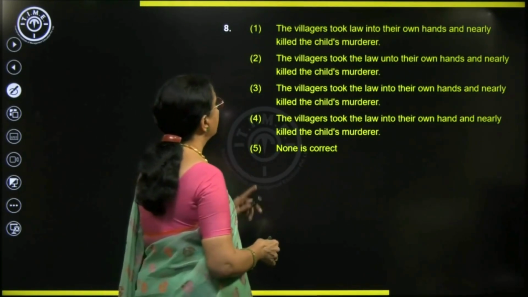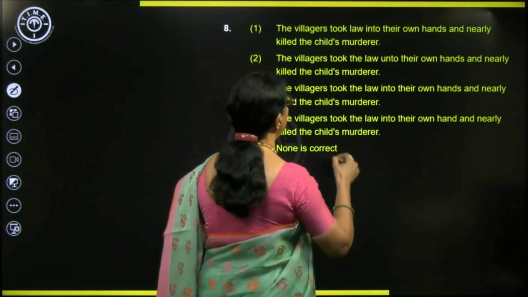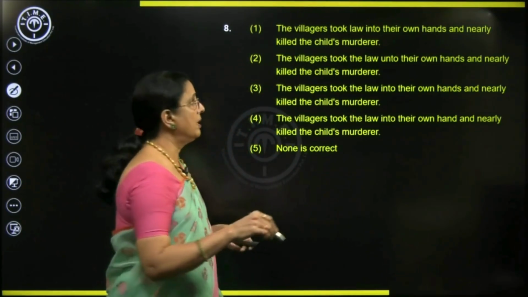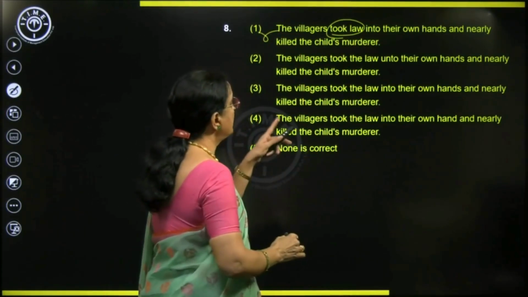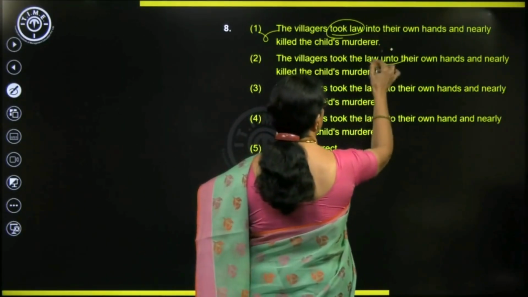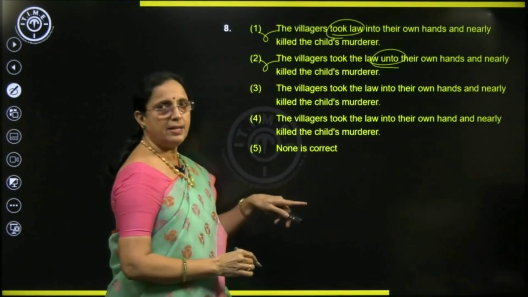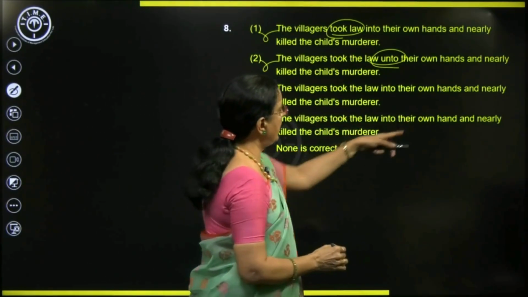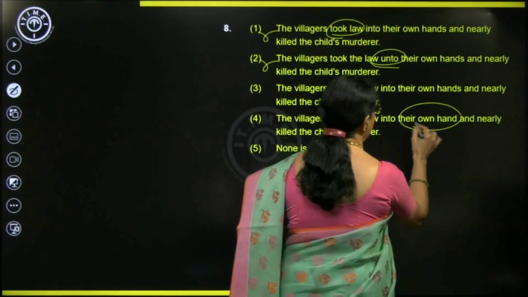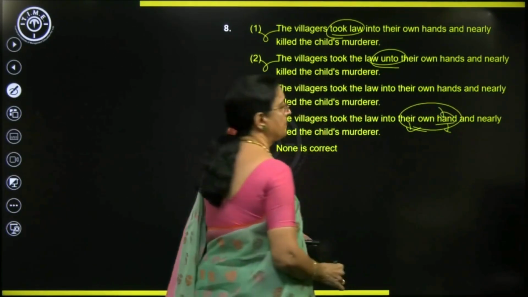Alright. Let's see. The villagers took law into their own hands. Took law or took the law? Took the law. So, took law is wrong. The villagers took the law unto is wrong. Not unto. The villagers took the law into their own hands. Look at these two. Took the law into their own hand. Wrong. Their own hand. Villagers is plural, hand is singular. So, this is wrong.